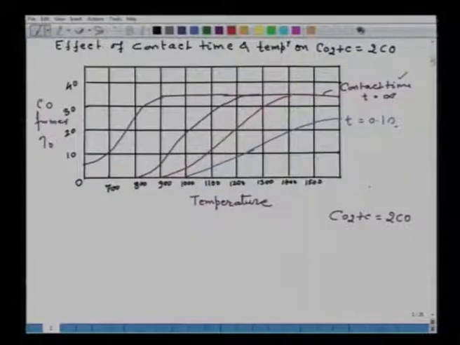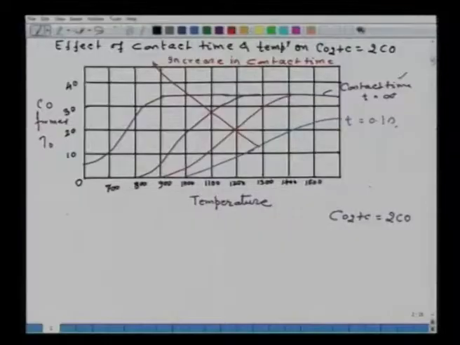So, if I go in this direction, there is an increase in contact time between the reactors. Now, this is the information available to us from the kinetic investigation. These information are very useful from the design point of view. How? Say, from the design point of view,